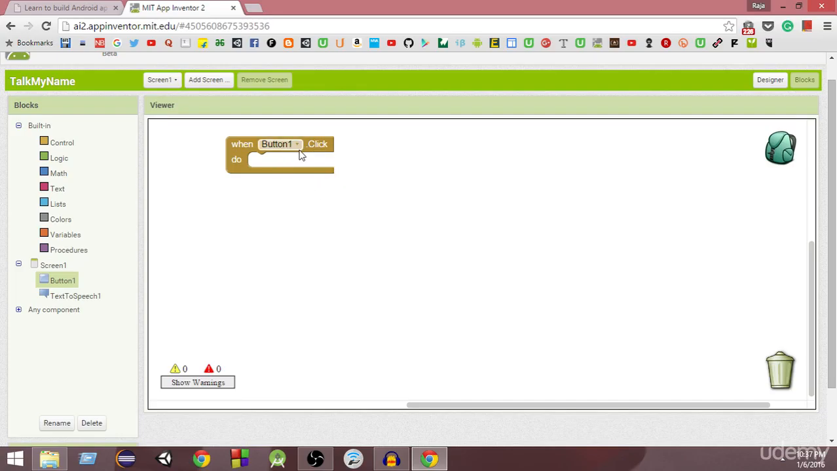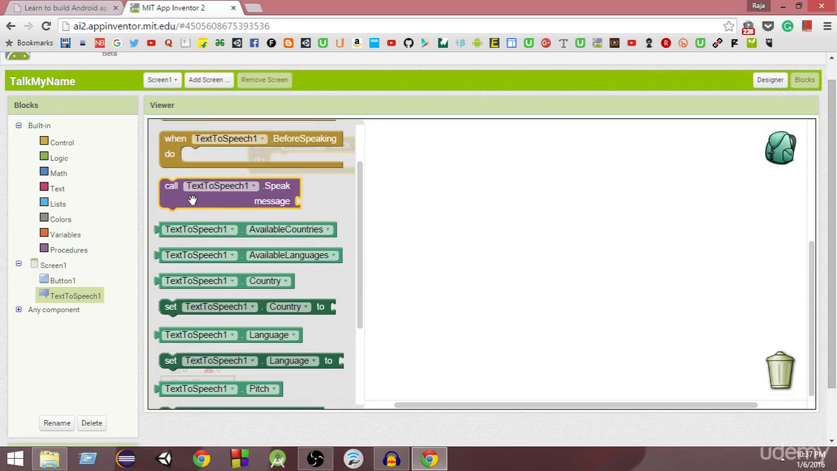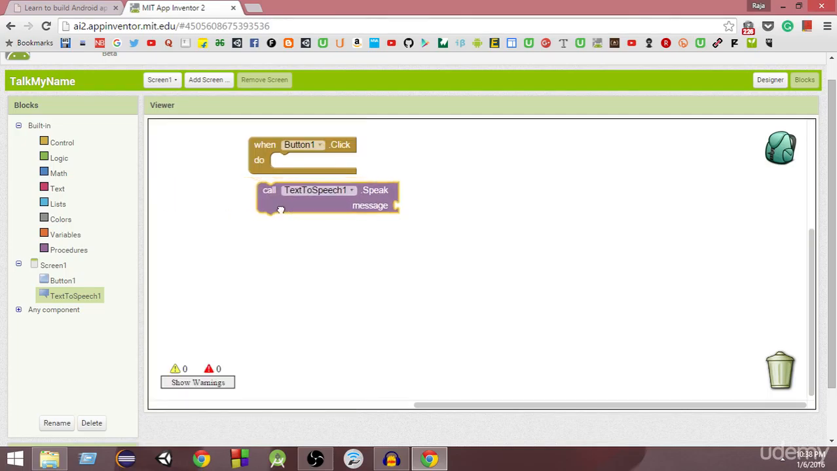So what do we want to do whenever button one is clicked? We want our app to speak our name. In order to add that functionality, we're going to use this text-to-speech component. If you click on that, you can see we have several options here. Among them, we can use this one which says call TextToSpeech.Speak message. We're going to give a message right here, and it will speak that whenever we click the button. We can drag this, and as you can see, it has a portion where it fits correctly. If it doesn't fit correctly, then we cannot add this functionality.